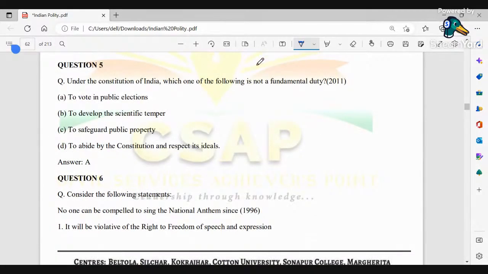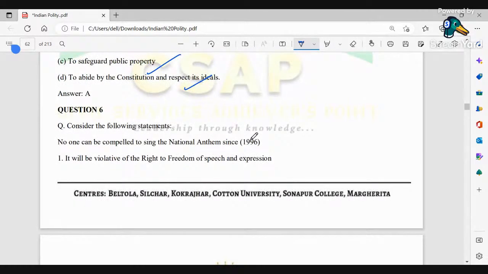Next, under the Constitution of India, which one of the following is not a fundamental duty? So यहाँ पे obviously develop scientific temper है, safeguard है, but यहाँ पे vote in public elections. That is A is not one of the fundamental duty. Okay. Next, consider the following statements.